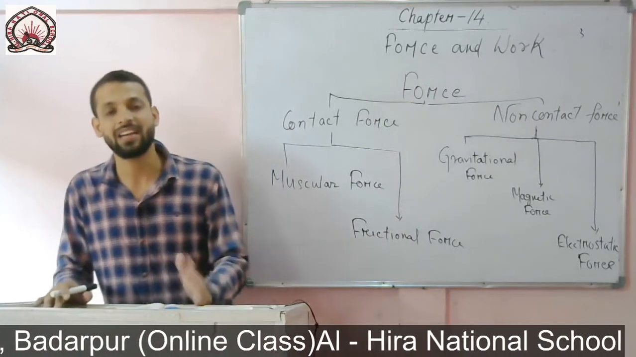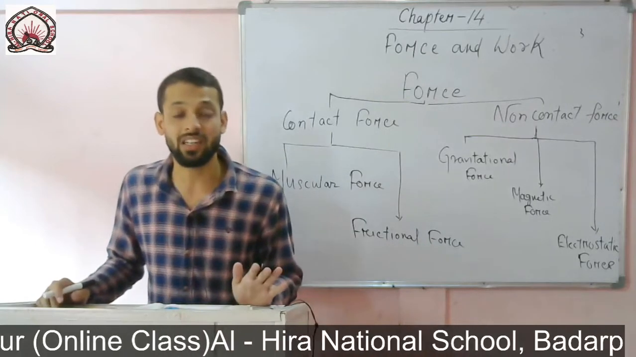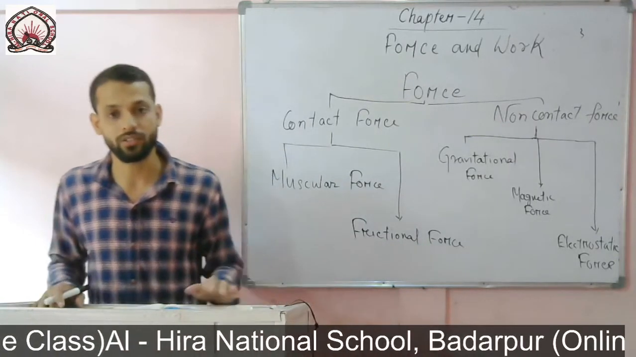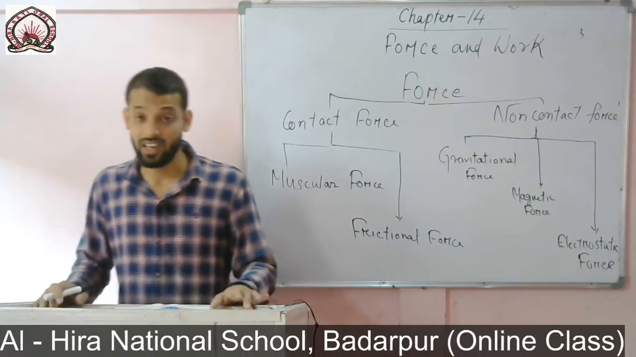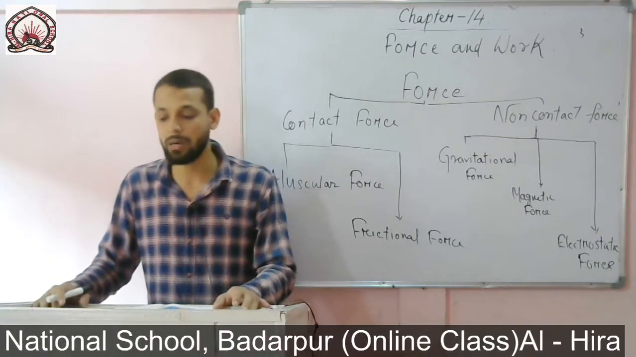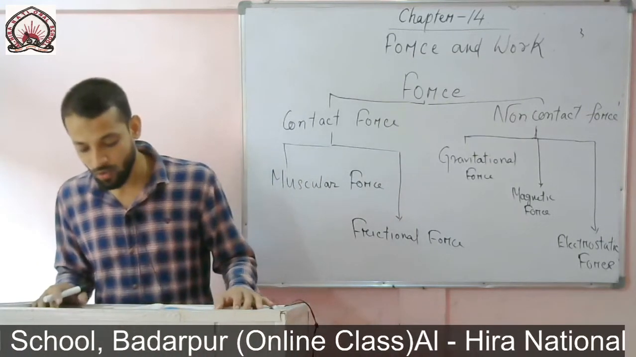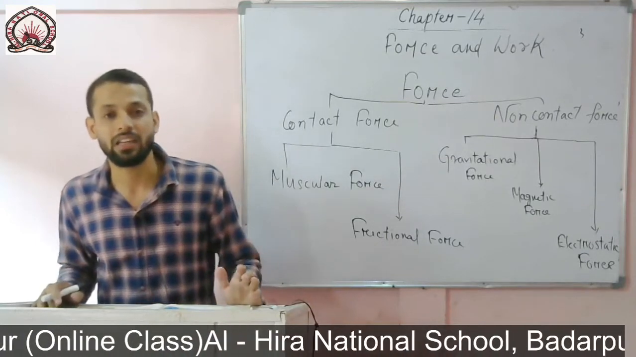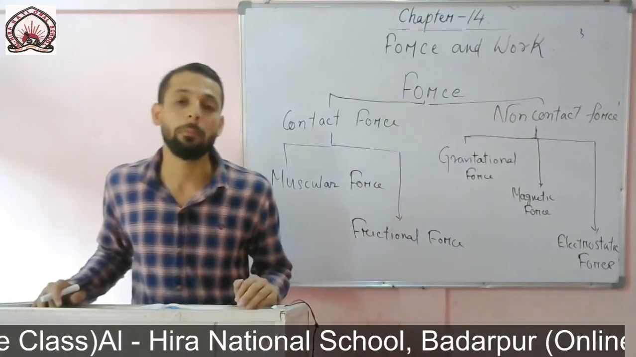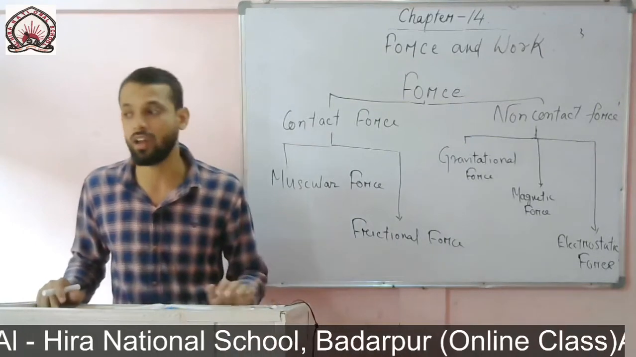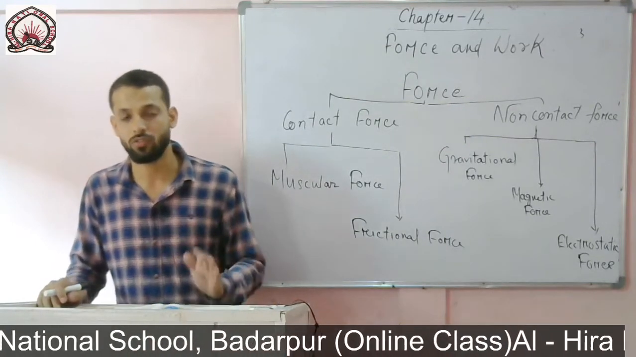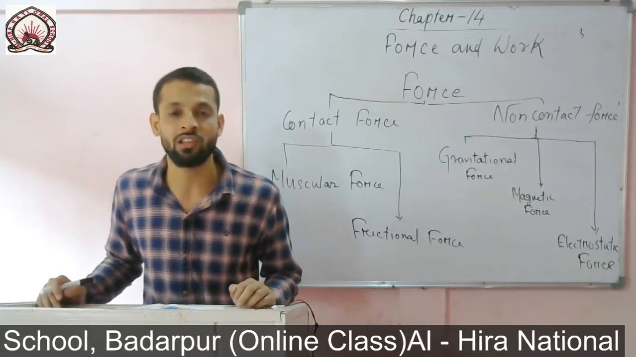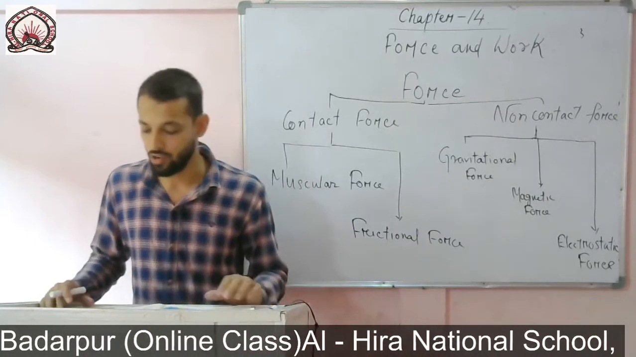So a magnet doesn't attract all things. A magnet attracts the things which are made up of iron, cobalt and nickel, and the force by which a magnet attracts things is called magnetic force.